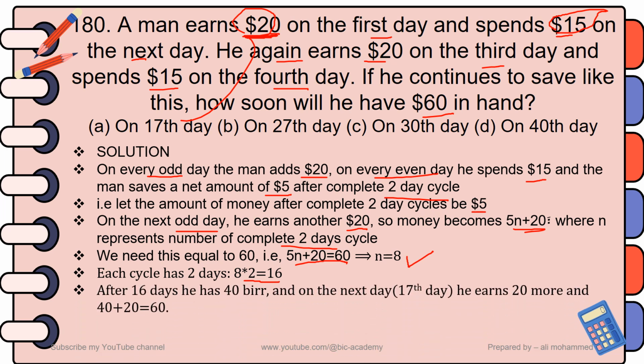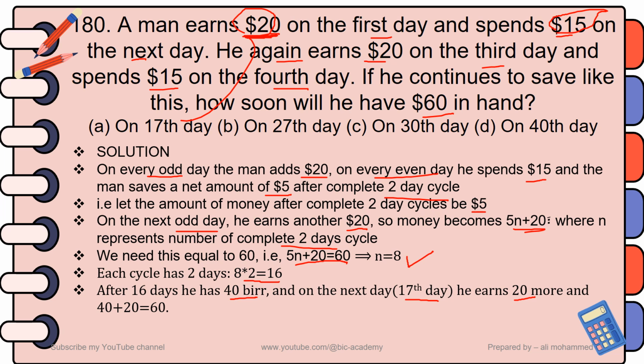Then after 16 days, he has $40. And on the next day, that means on the next odd day, the 17th day, he earns or adds $20 more.